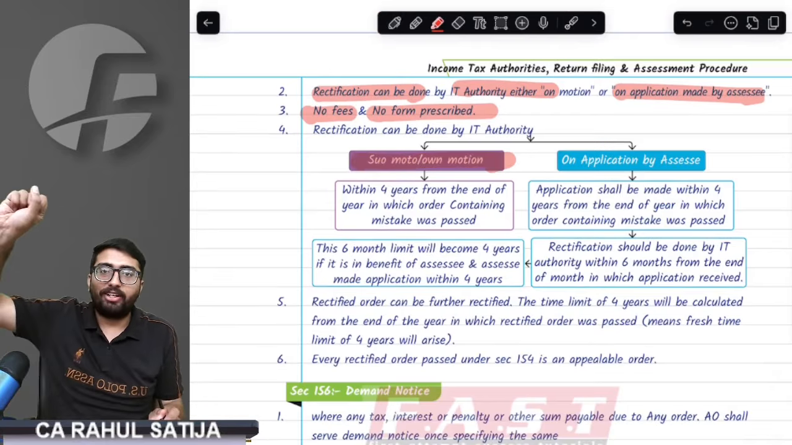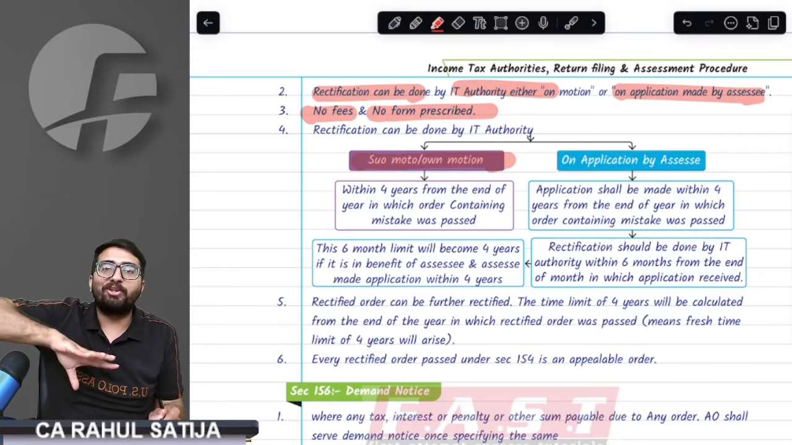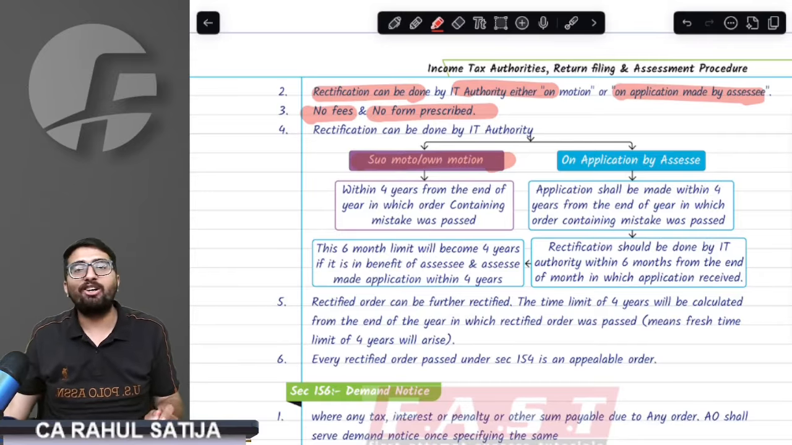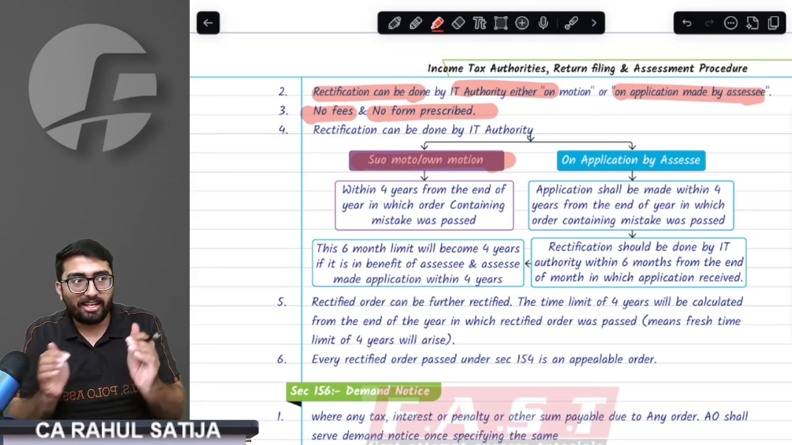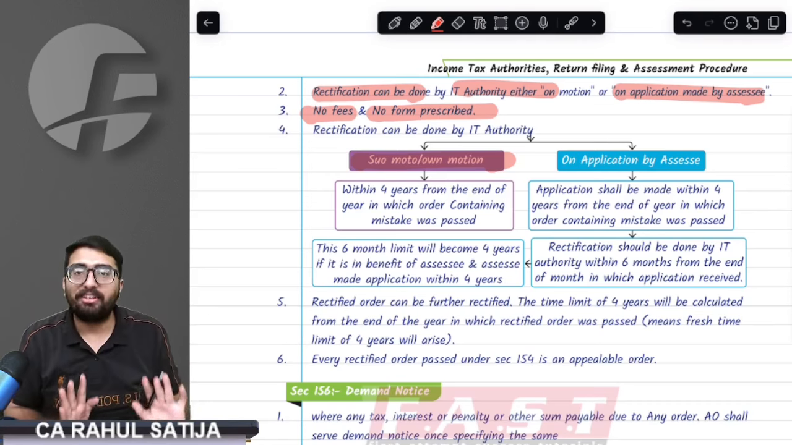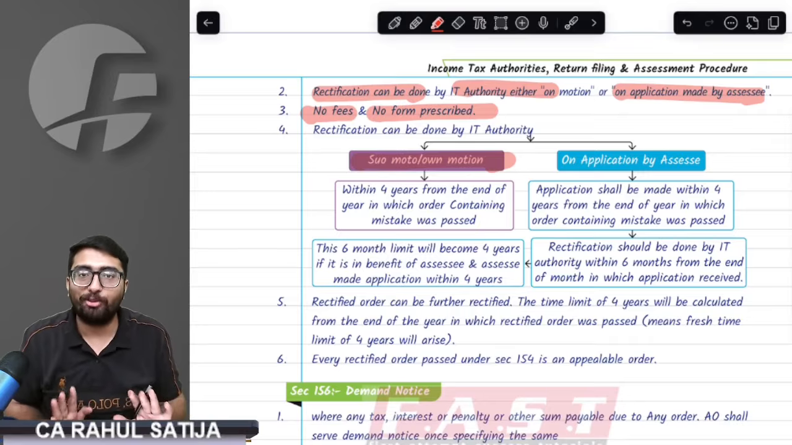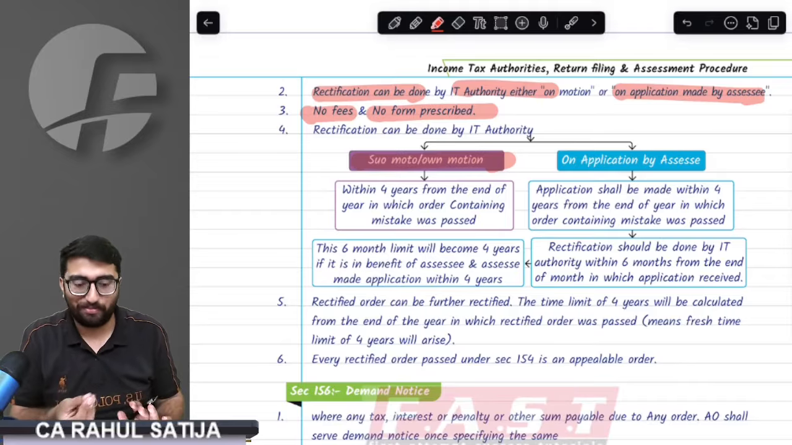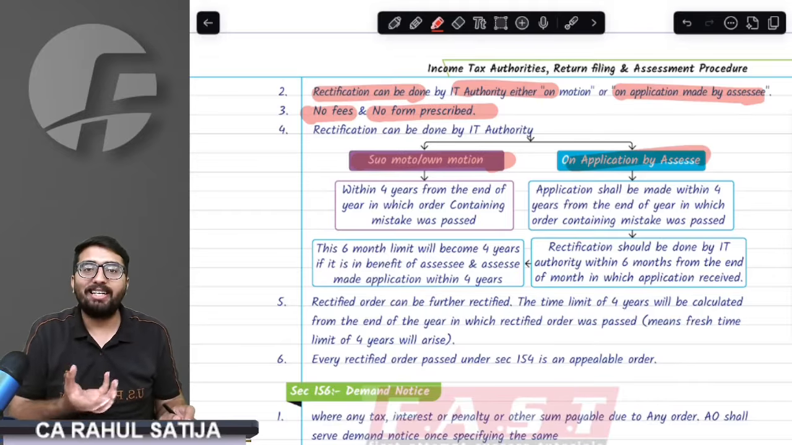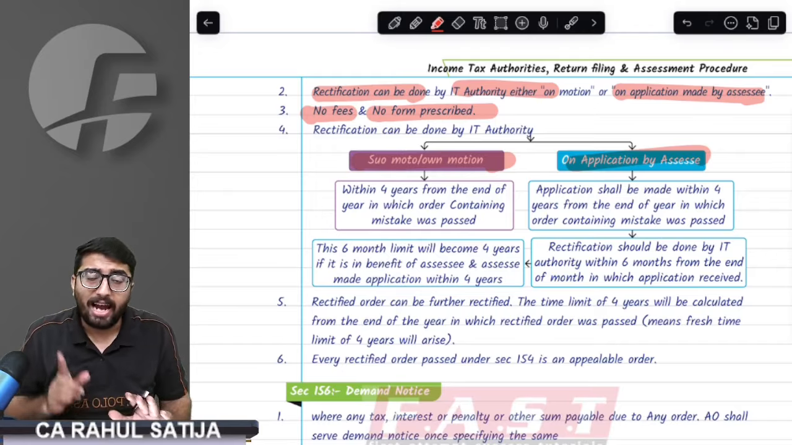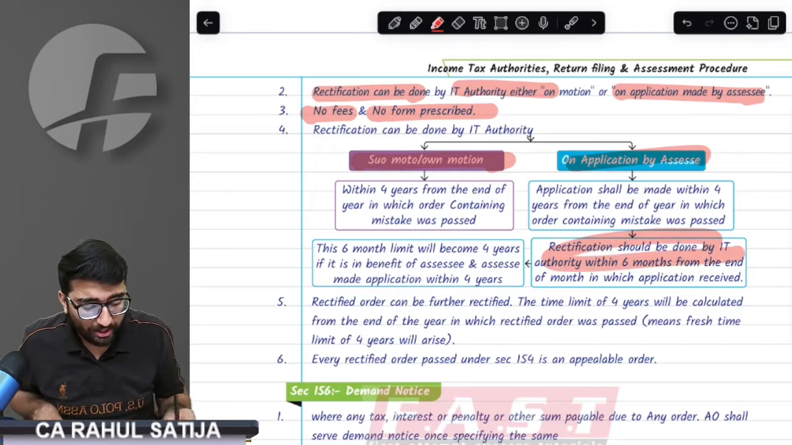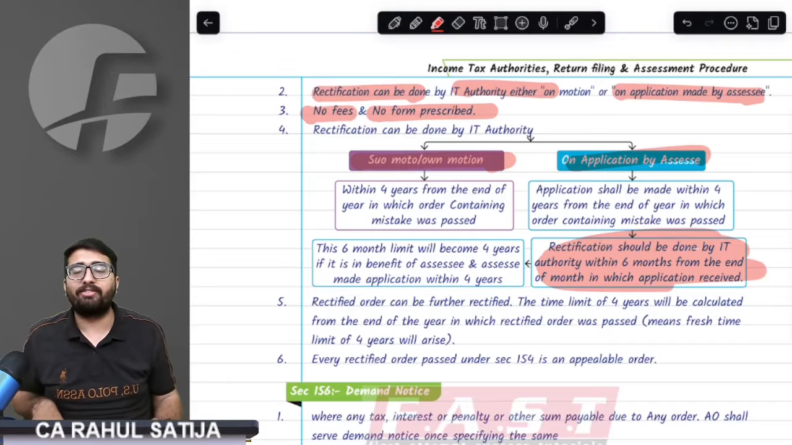Sir, if the IT authority does the rectification suo moto, they can do it within 4 years from the end of the year of the order. If the order is passed in this year, 4 years from the end of this year would be given to the IT authority to pass the correct order. But what if the assessee applies? Provision says the assessee can apply within 4 years as well, and the IT authority will have 6 months to rectify the order.